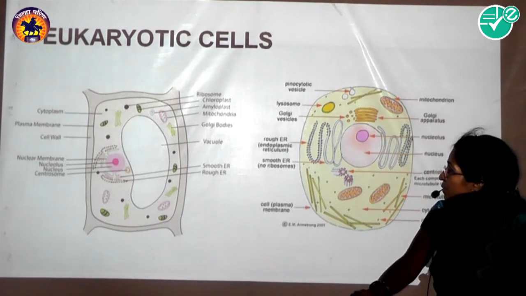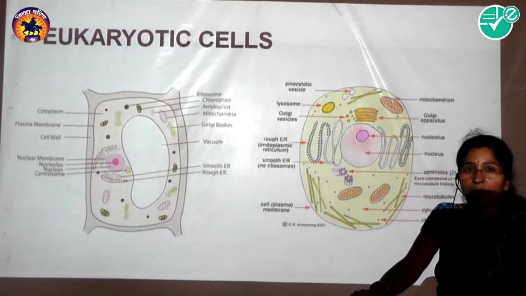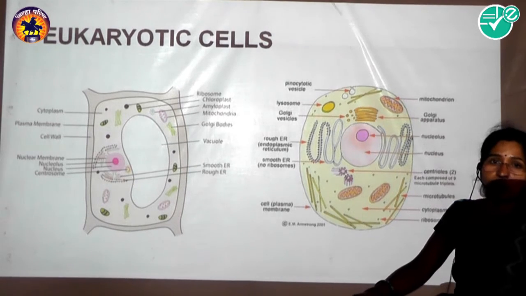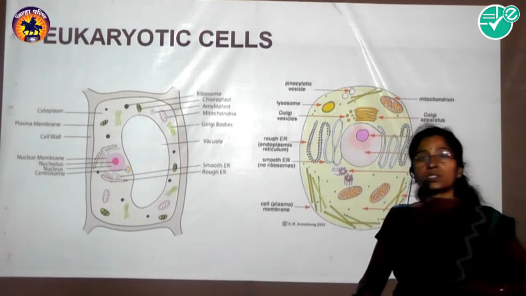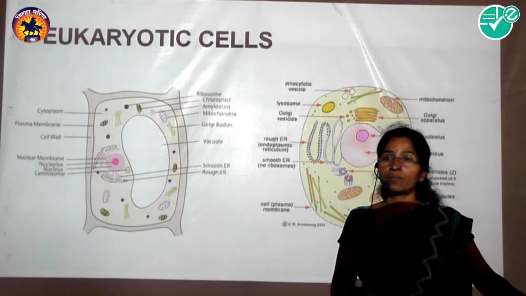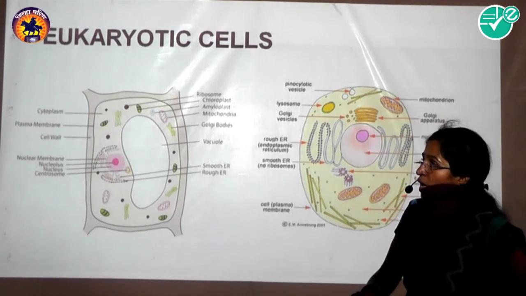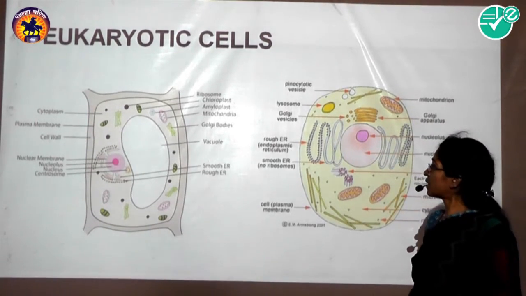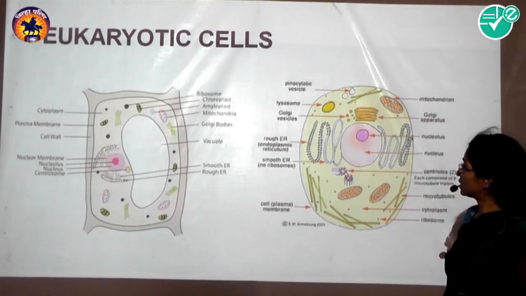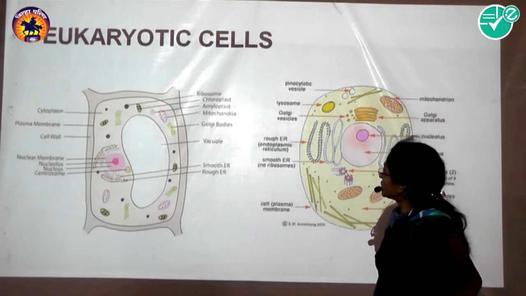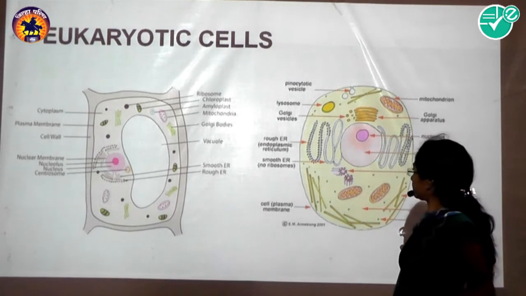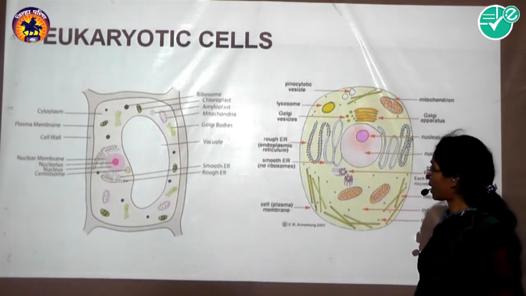The main function of the cell wall is to give a definite shape to the cell, protection from injury, and support to the cell. The cell wall is only present in plant cells.